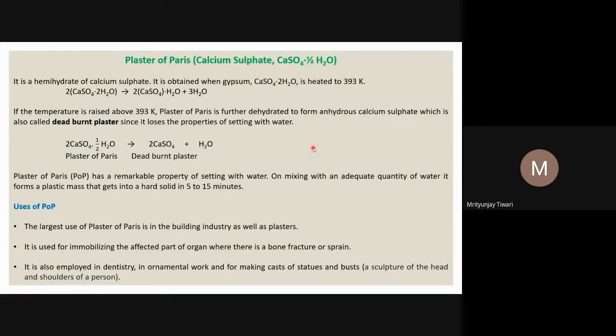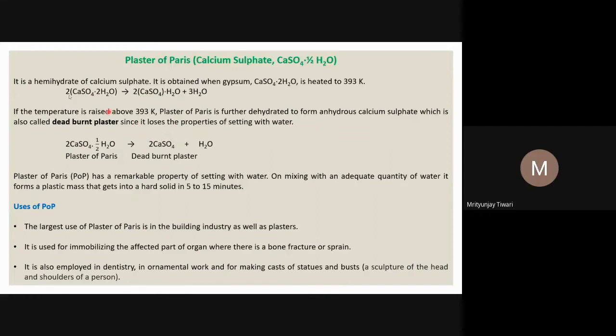Once this is evaporated, we get another amorphous solid of calcium sulfate, which is called dead burnt plaster. Once even the half water molecule is removed, its affinity with water decreases significantly. That is why it is called dead burnt plaster: now it cannot set by reacting with water.